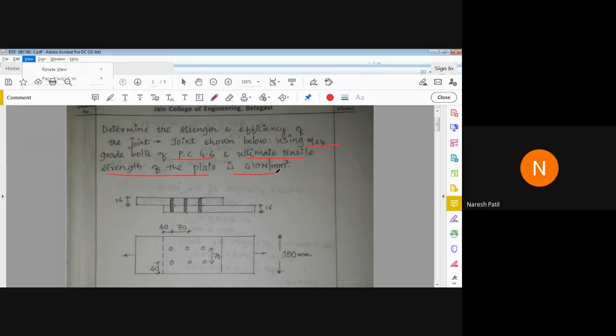So again you have to use M24 bolts of property class 4.6.